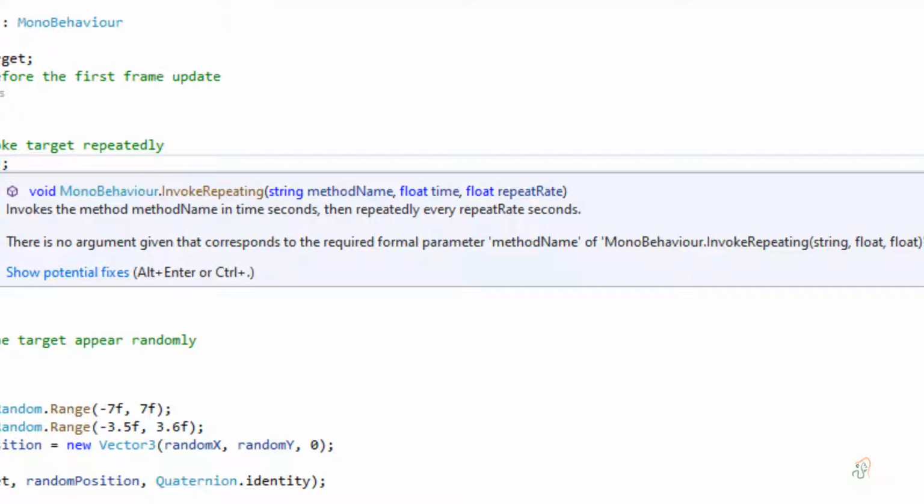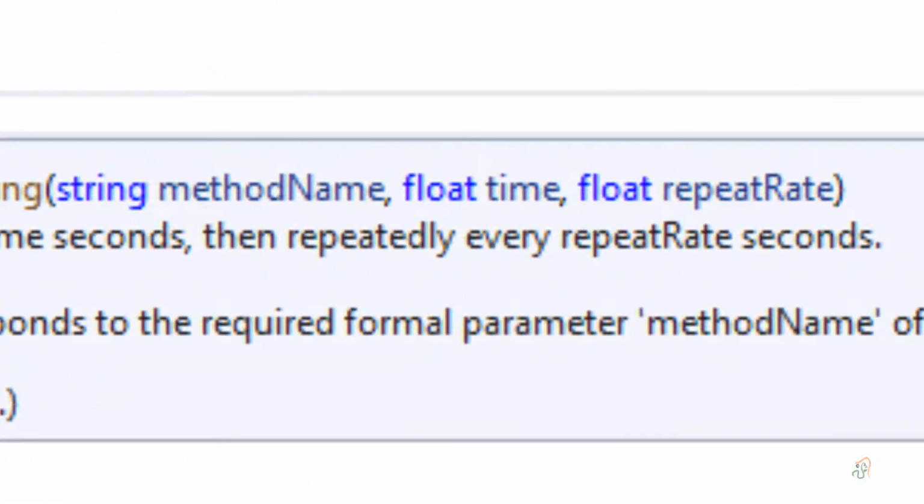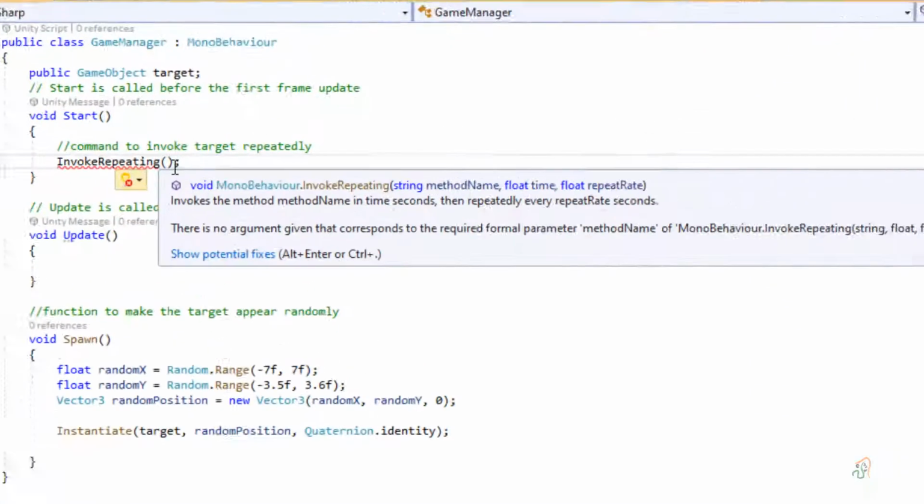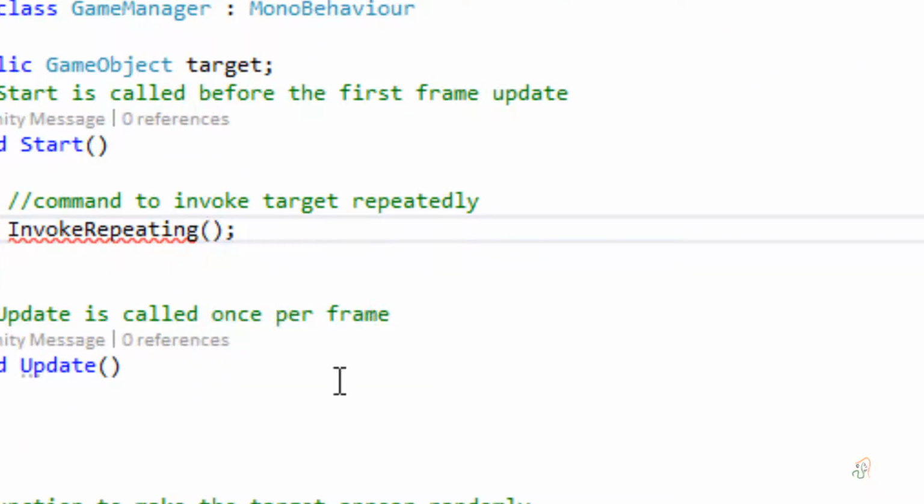Every command like this will show you a small hint about what to do. Now it is clearly saying the first thing I need is the string method name. The method name here is Spawn and it should be taken as a string. Remember, whenever you want to show something as a string, you should mention it in inverted commas.